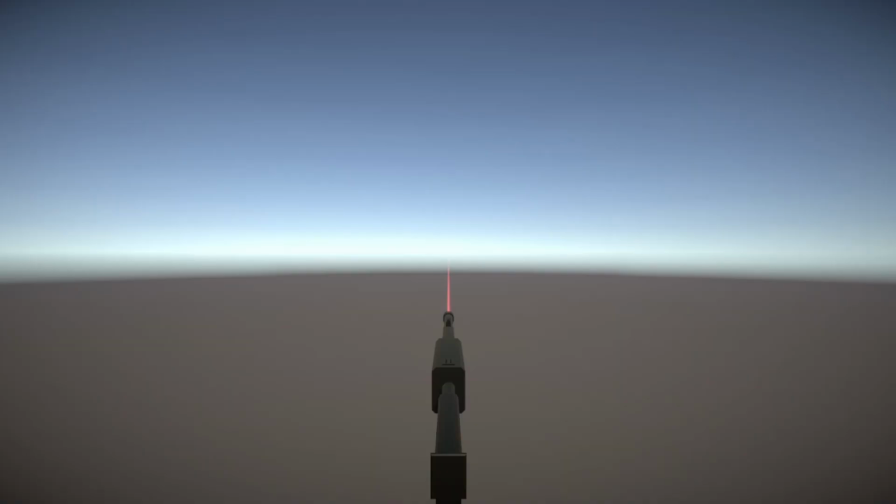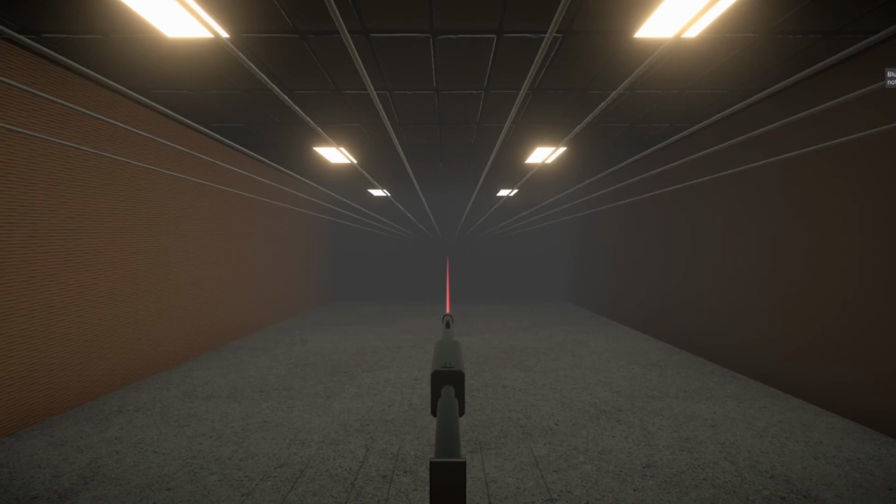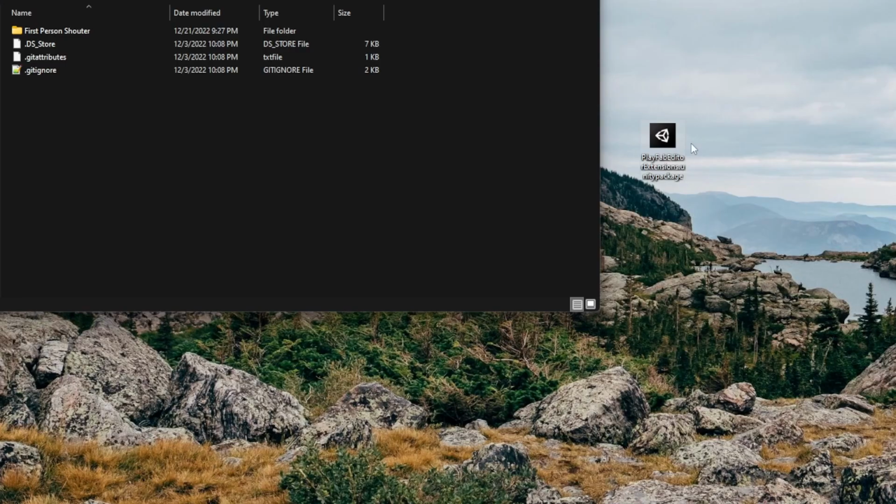So I revamped the gameplay environment to make it look like a shooting range with some free materials I found in the asset store, along with a new gun model that was made by someone who actually knows what they're doing. I also added some post-processing, which greatly improved the look of the game. Then I added a global leaderboard with PlayFab, which was super easy to do because I've done things like that in previous videos for other games, and I just took that same script I've used before and I threw it in there, and I had global leaderboards in about 30 minutes.